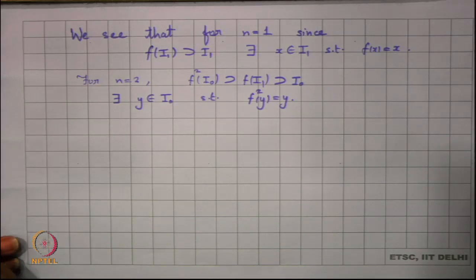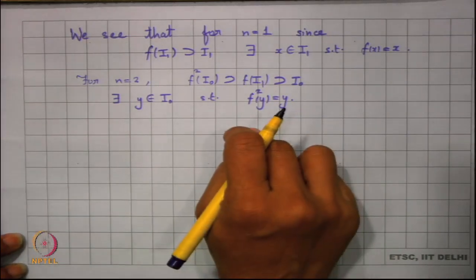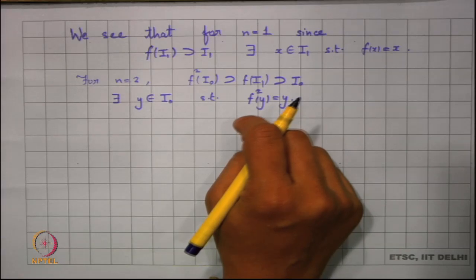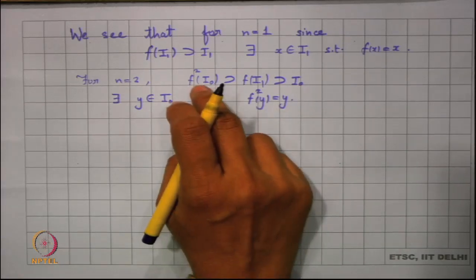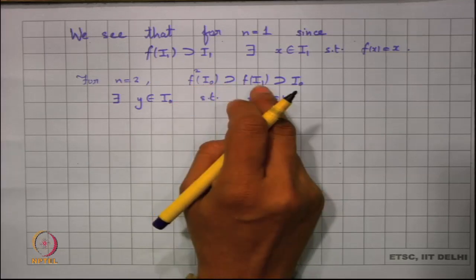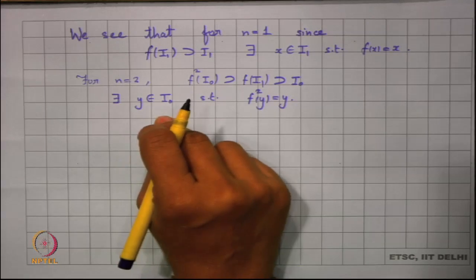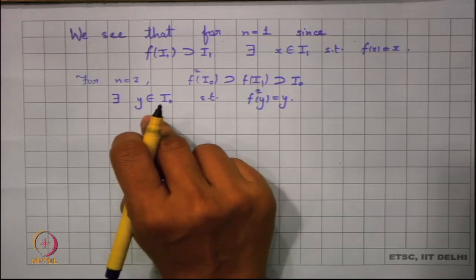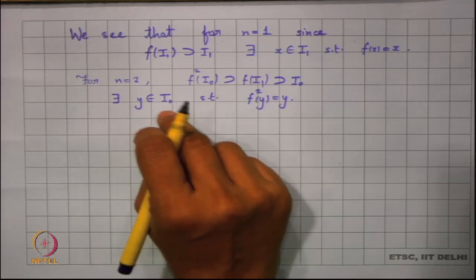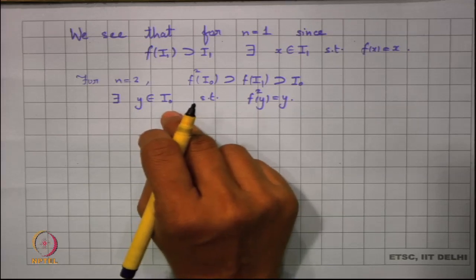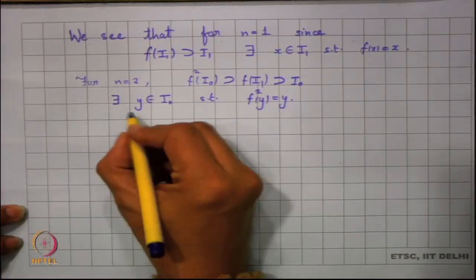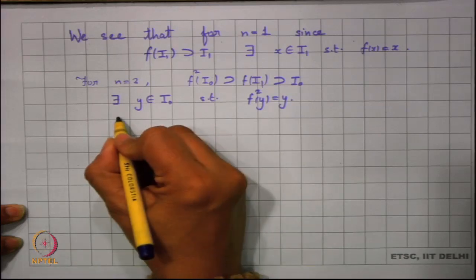But then this y cannot be a periodic point of period 1, since f of I naught is basically I1. So, this y, because it belongs to I naught, cannot be a periodic point of period 1, and hence this y has to be a periodic point of period 2.